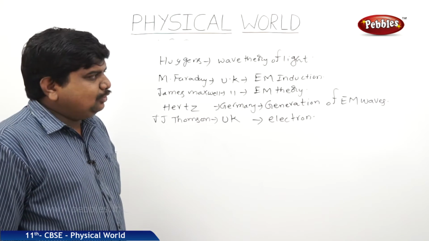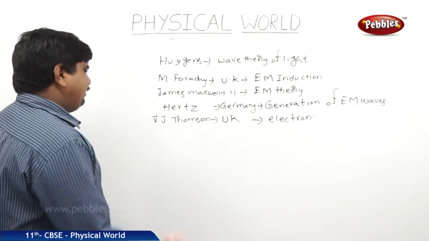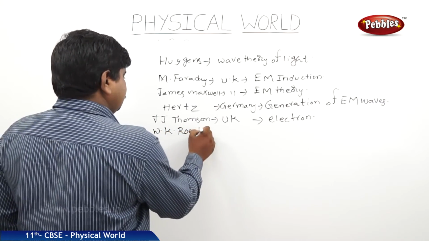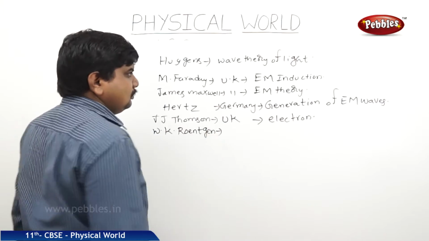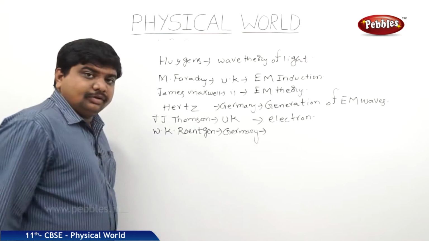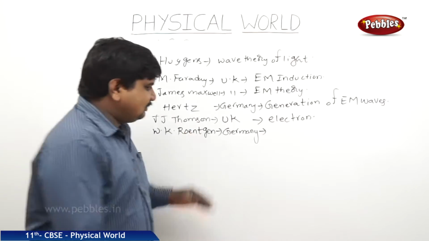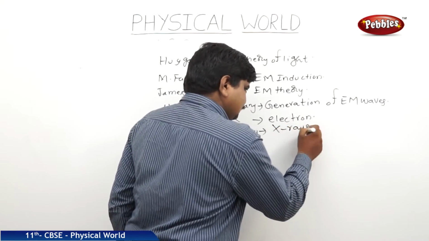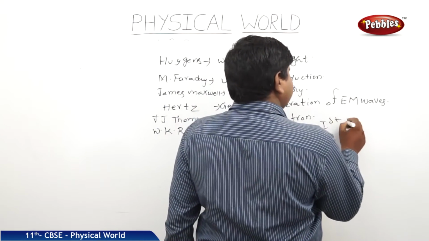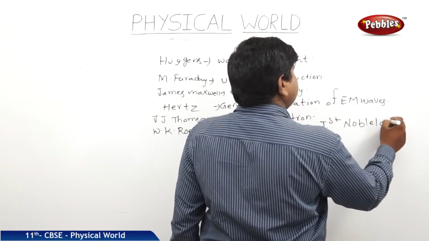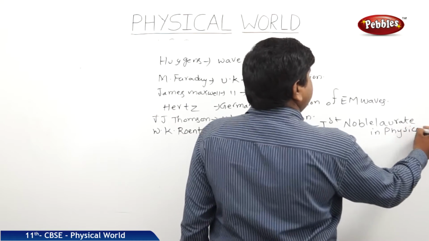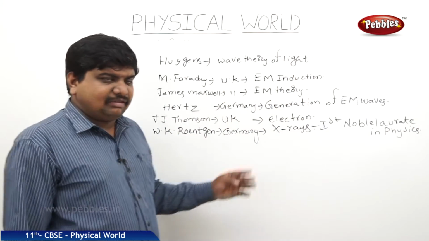The next scientist was W.K. Rontgen. So he is from Germany. William K. Rontgen, who has discovered the X-rays. He is the first Nobel laureate in physics. So for his discovery of X-rays really changed the face of the medical field.